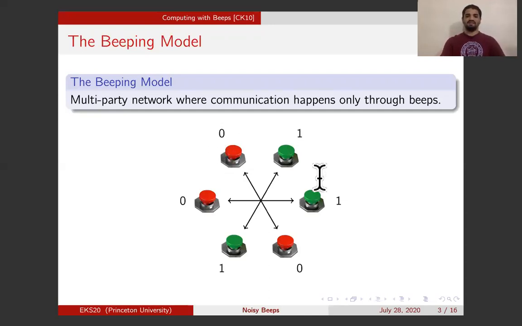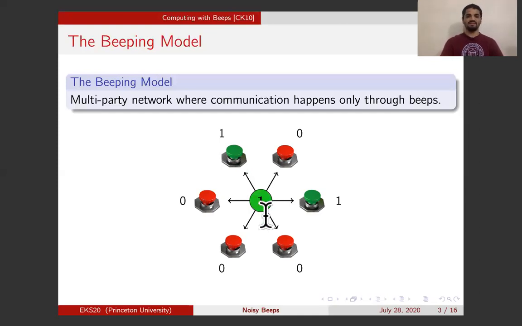Not only can the parties send these signals, but they can also detect whether a signal was sent by other parties over this channel. If none of the parties is sending any signal, then there is no signal over the channel and the parties can detect this. And in this case, I will say that the parties receive a 0. Similarly, if there are parties that are sending a signal over the channel, or there are parties that are beeping, or there are green parties, then there is a signal over the channel. And I will, in this case, say that the parties will receive a 1 and detect the signal.